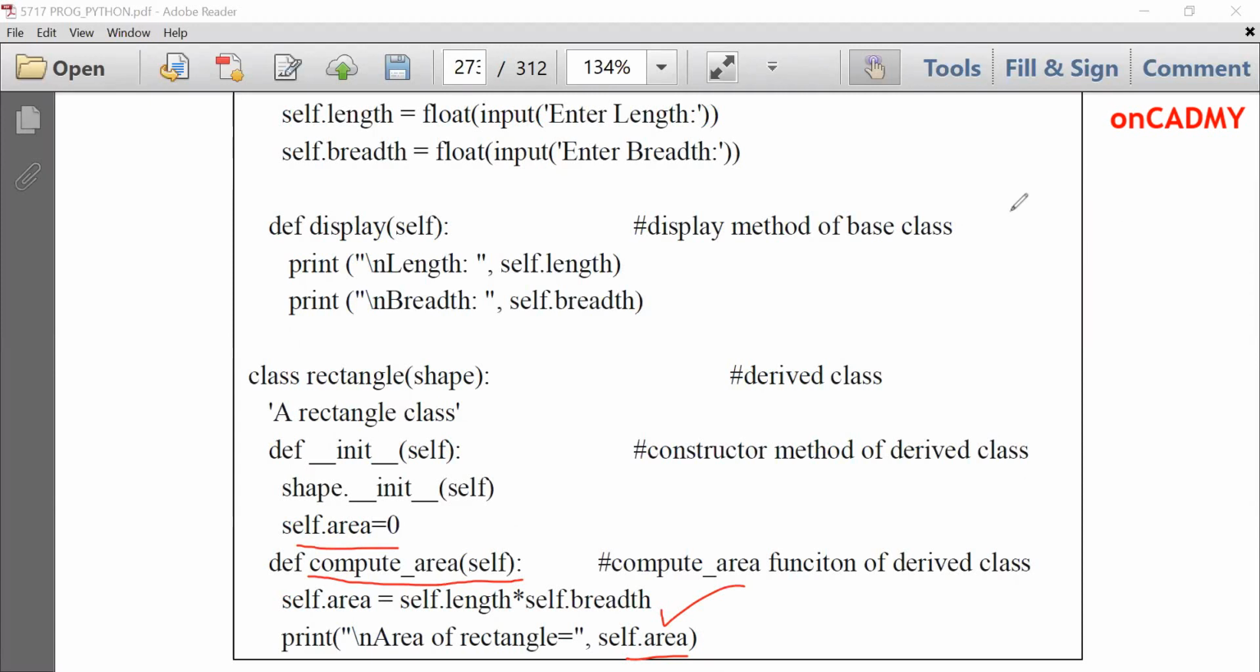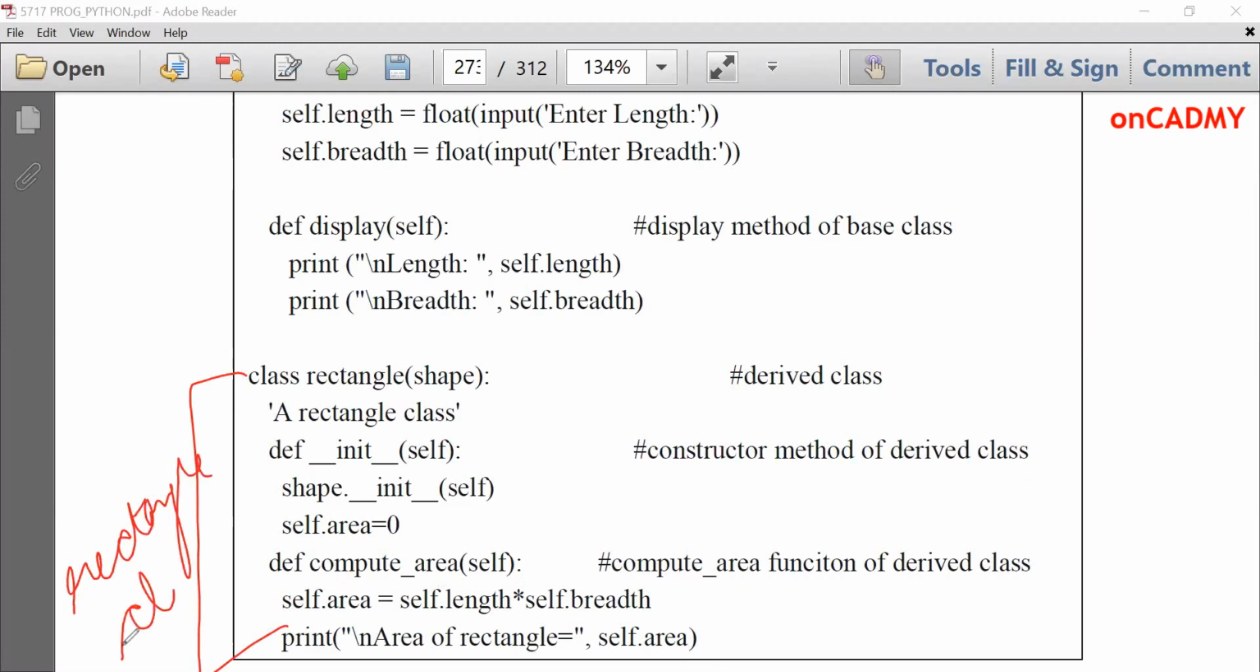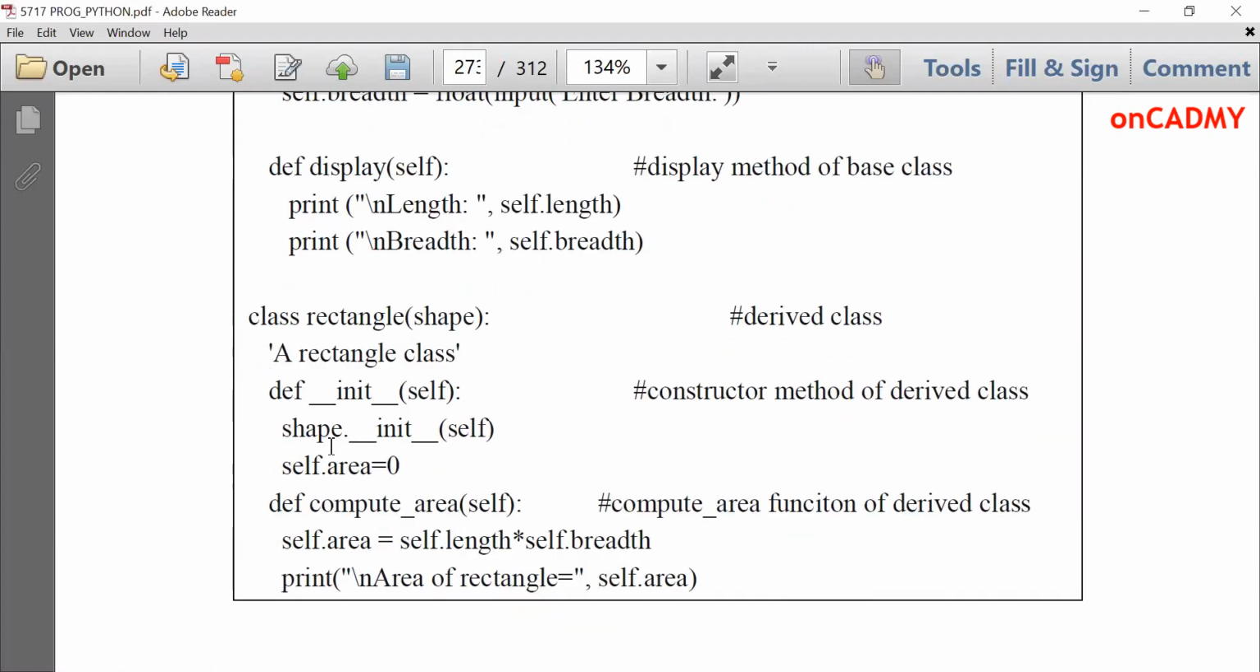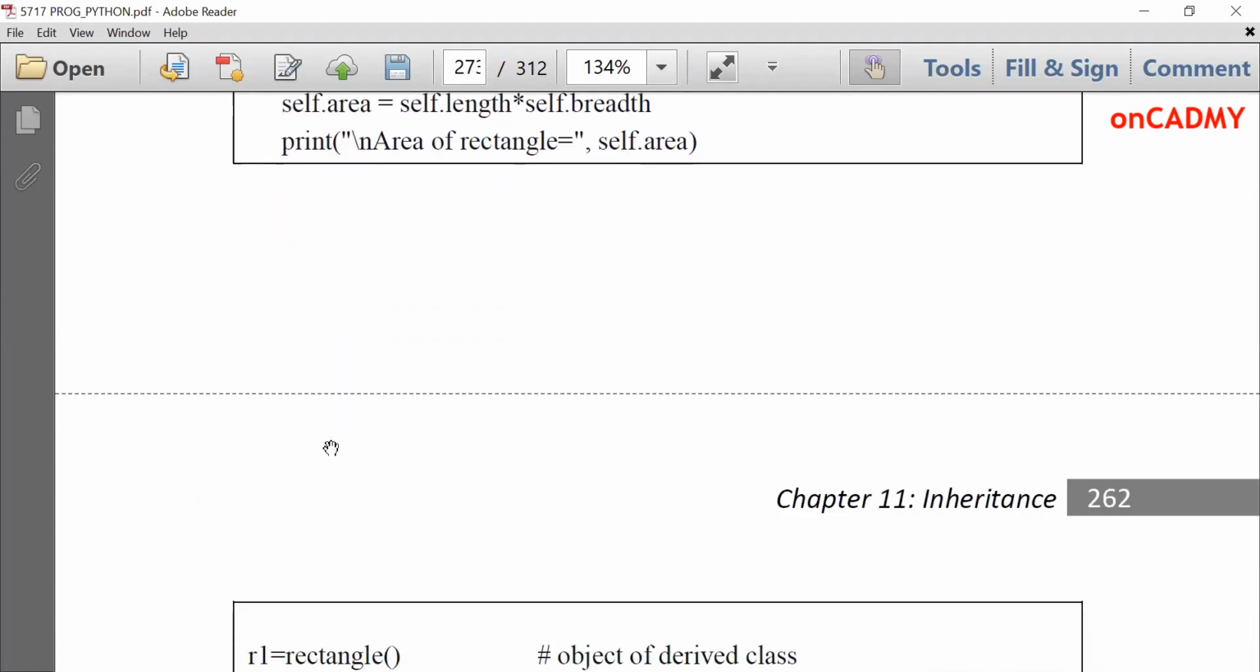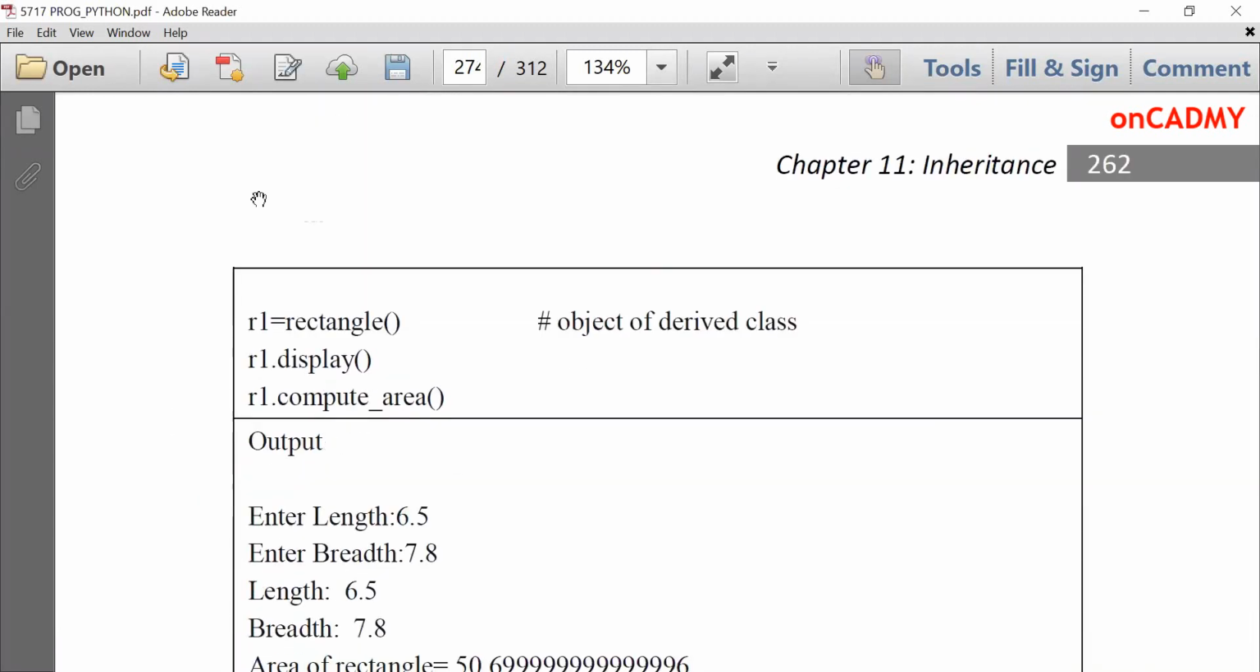So this entire code is related to the Rectangle class. As we do in the main function in C or C++, but there is no main function in Python, so we directly create an object of the derived class. r1 is equal to Rectangle. We have created an object r1 equal to Rectangle. Then r1.display, r1.compute_area.